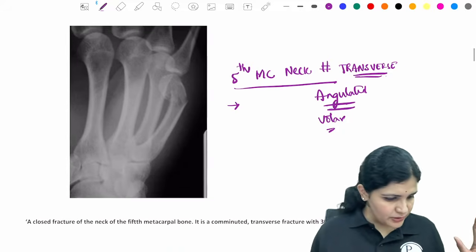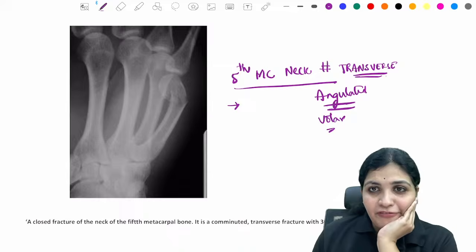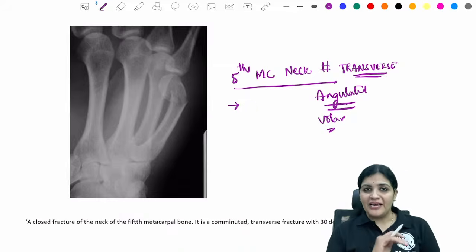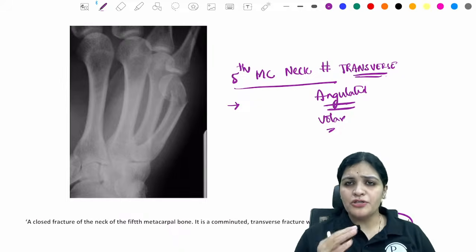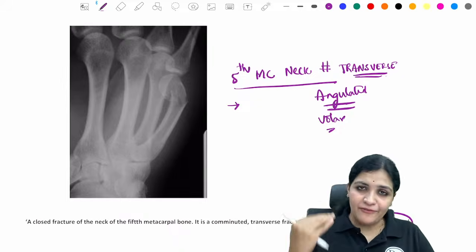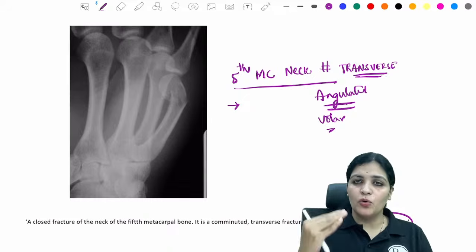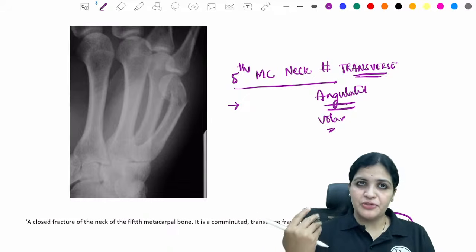Okay. Till where did you listen? So this is the fifth metacarpal neck fracture. It is a transverse fracture as you can see, and it is a closed fracture. So closed or open, you cannot decide on the x-ray. You have to tell it clinically only, because a closed fracture which is not exposed, clinically only you can tell.